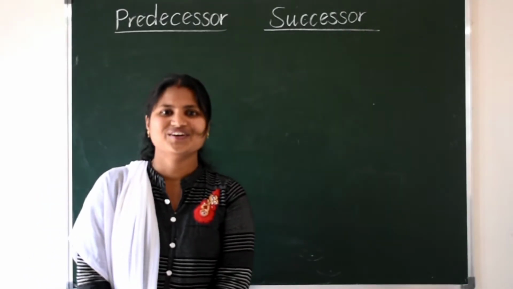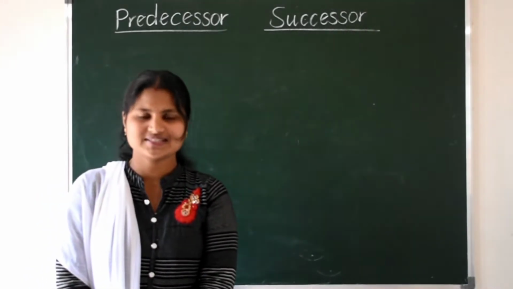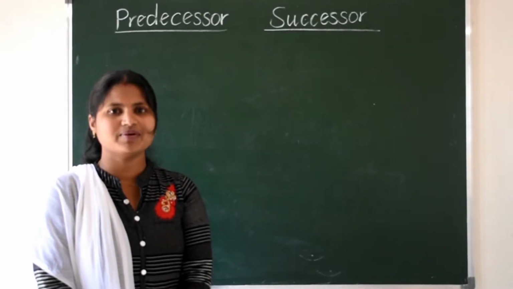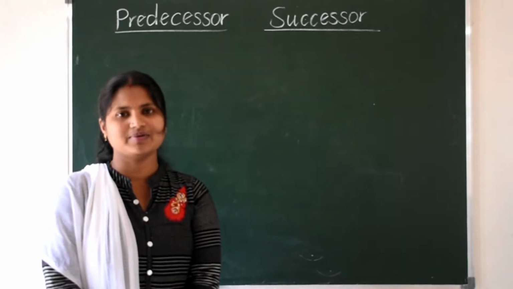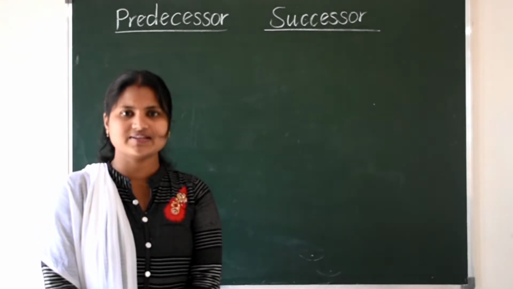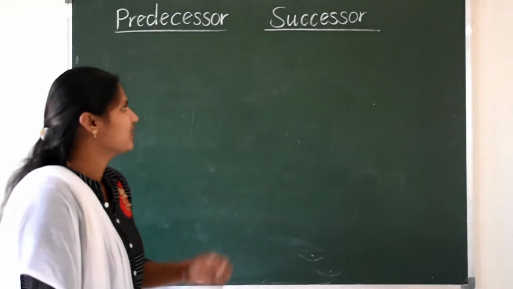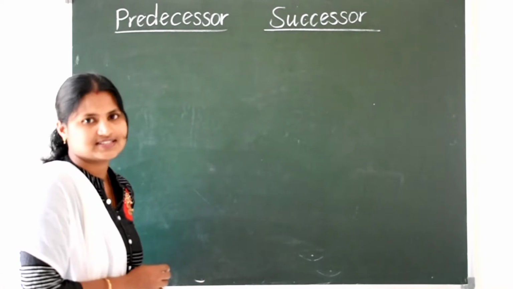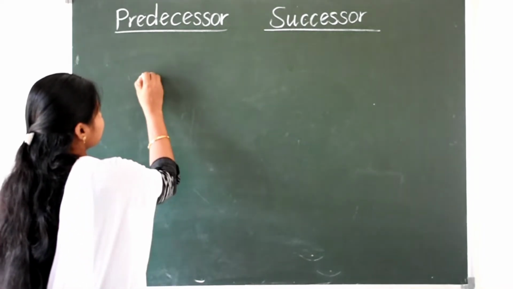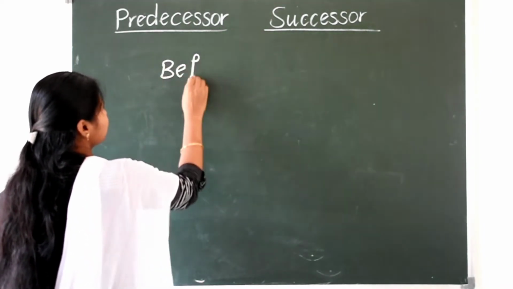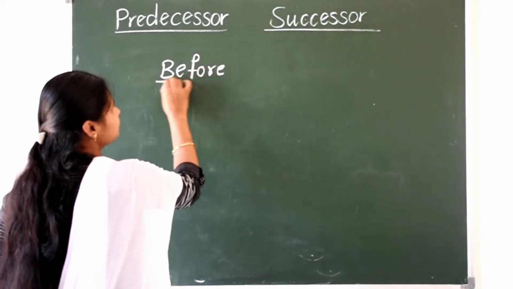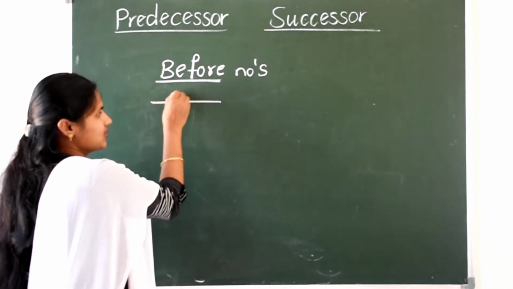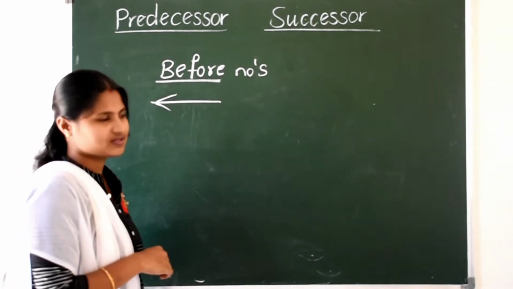Hi children, today we are discussing predecessor and successor. Predecessor is nothing but before numbers and successor is nothing but after numbers. Already we have learnt in the previous class. Yes, we will write predecessor and successor numbers. Predecessor is nothing but before numbers. Before numbers means what? Before numbers means previous numbers or backward numbers.